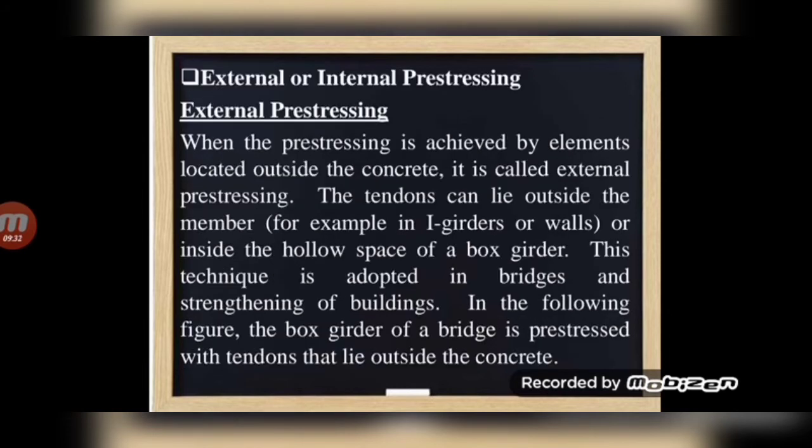Next classification is external or internal prestressing. In external prestressing, when the prestressing is achieved by elements located outside the concrete, it is called external prestressing. The tendons can lie outside the member, for example in I-girders or walls, or inside the hollow space of a box girder.